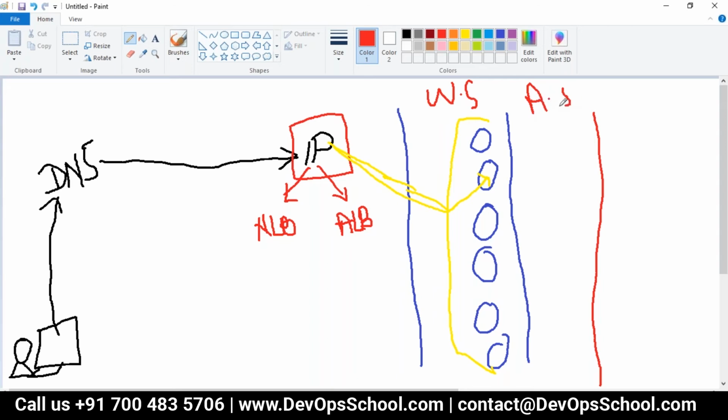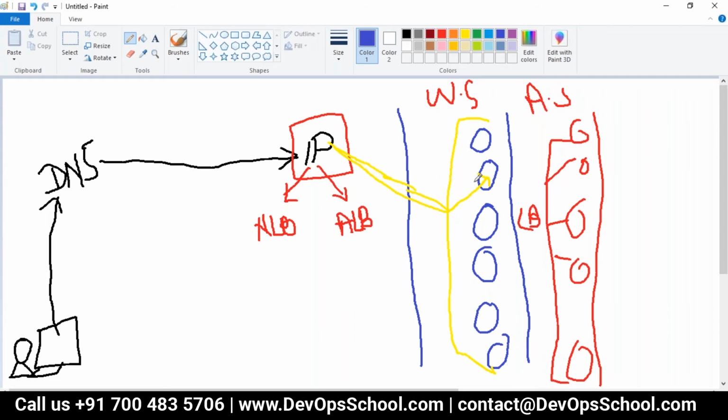App server also having multiple pods, guys. 1, 20, 30, 50, 100. So this also needs to be load balanced, right? All this needs to be load balanced. So how to load balance? So here we also need one load balancer.